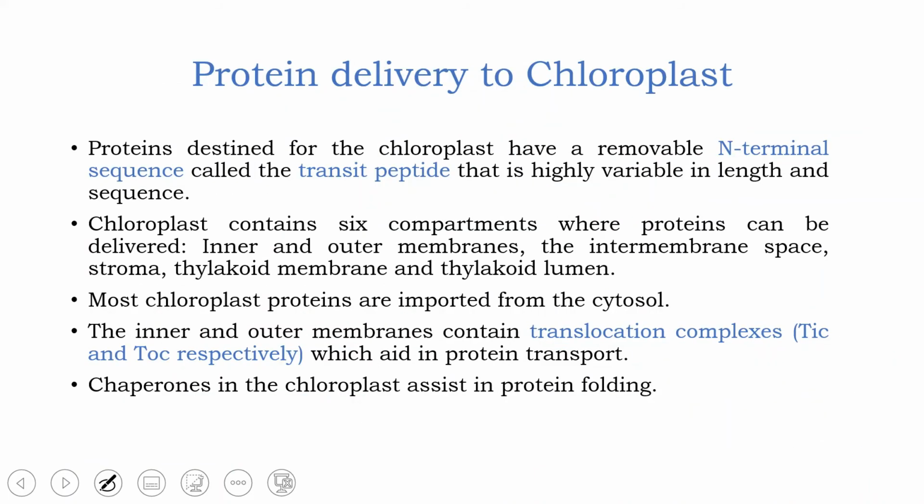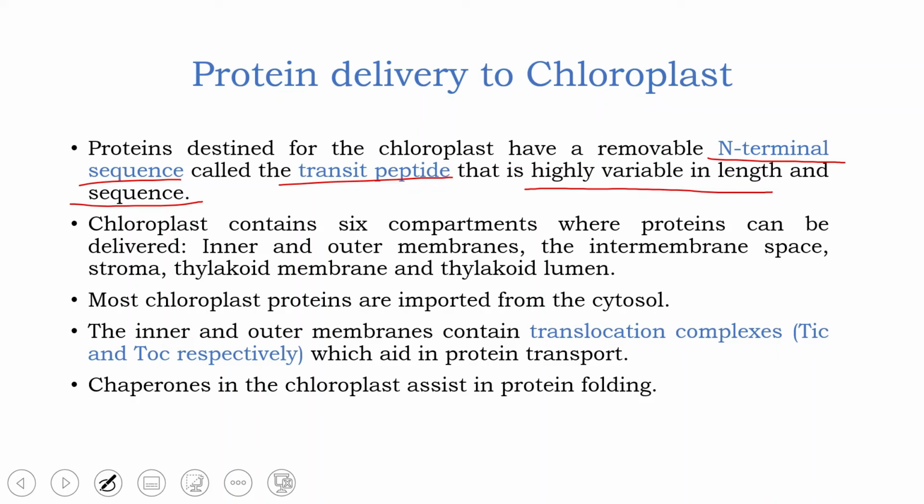Now let's come to the next very important topic, which is protein delivery to chloroplast. How are chloroplast proteins sorted and delivered to the chloroplast? The proteins which are destined to be a part of the chloroplast have a removable N-terminal sequence called a transit peptide. This transit peptide is highly variable in length and sequence.